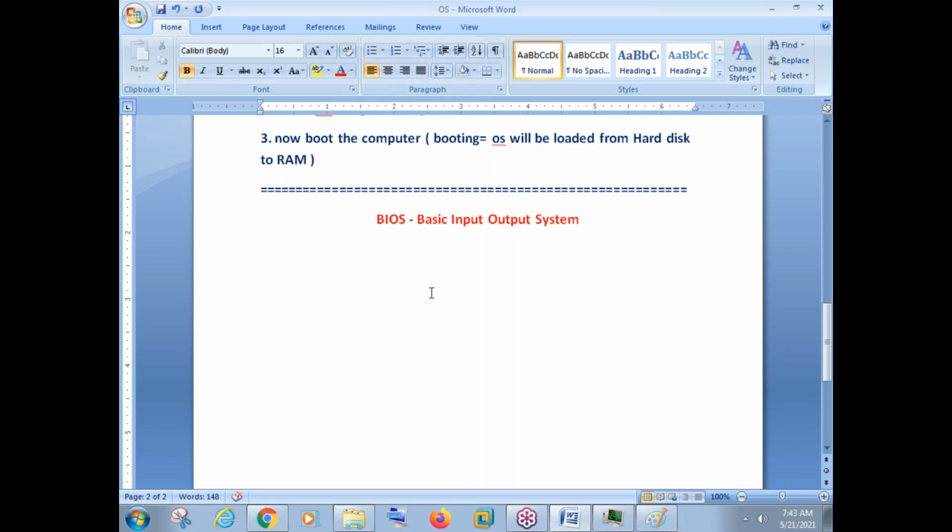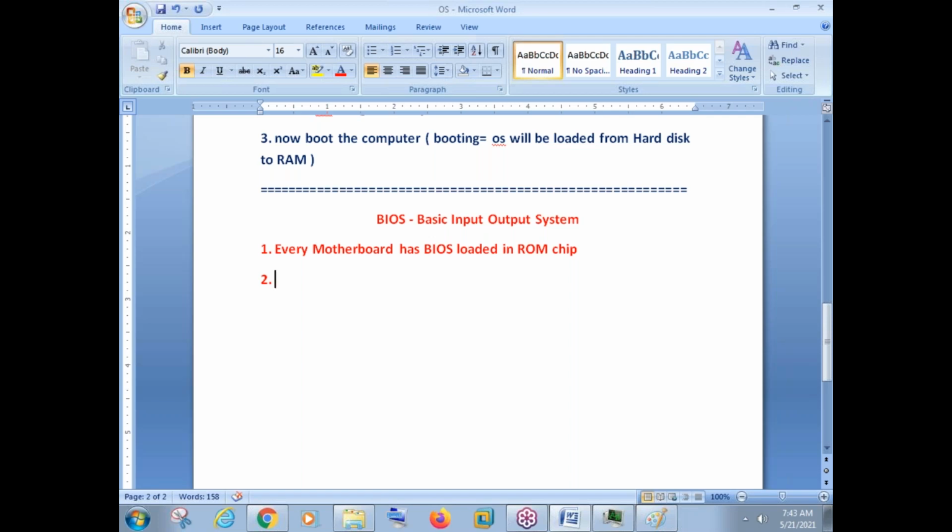So let us see something about BIOS now. Basic input output system. The motherboard has BIOS loaded in a ROM chip. So what can we do in BIOS?